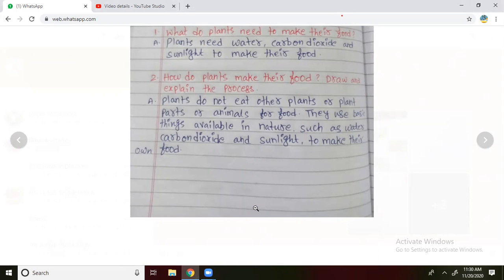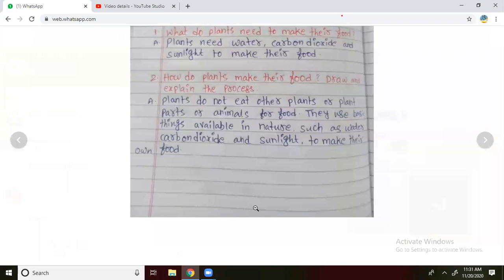How do plants make their own food? Draw and explain the process. Okay, explain the process. Very good. Plants do not eat other plants. Plants make their own food.